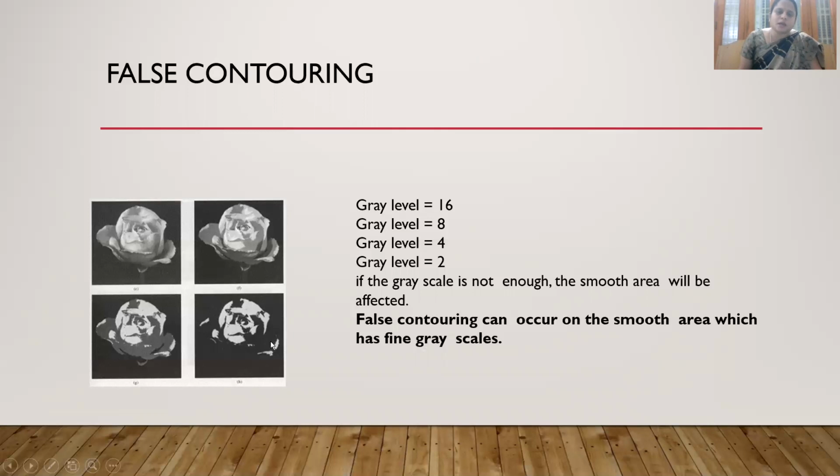That is, we are actually imagining this to be a rose. It is not actually a rose clearly appearing to you. So you are falsely guessing that it may be a rose. This is because it occurs only in the smooth area, which has very fine gray levels. Fine means the detailed information of the image, the edge information, corner information. It holds some very detailed information. So if we miss the detailed information, then false contouring will appear. You won't get a very clear picture. So you have to compromise with the gray levels.